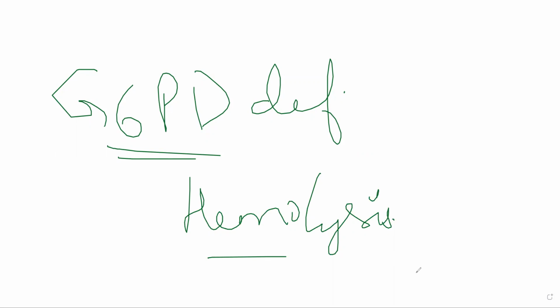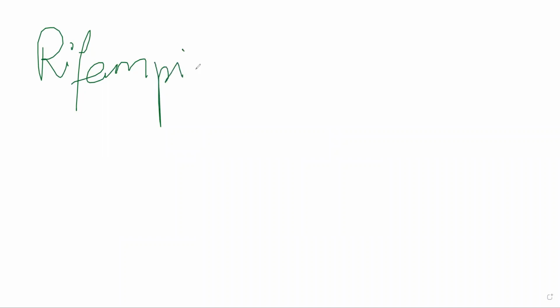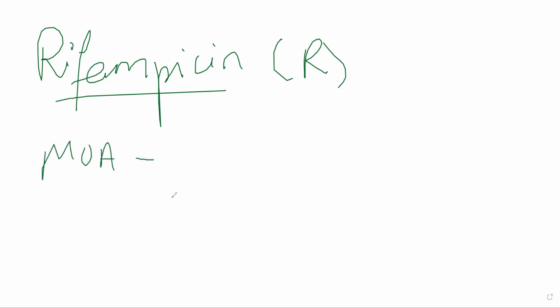Right. Now coming to the other drugs in first line treatment, we have rifampicin. It is also called rifampin. It is represented with R. Now the main mechanism of action of rifampicin is that it will bind to DNA dependent RNA polymerase.